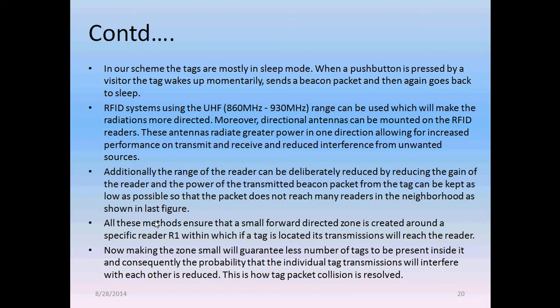All these methods ensure that a small forward directed zone is created around a specific reader R1, within which if a tag is located, its transmission will reach the reader. Now, making the zone small will guarantee fewer tags to be present inside it, and consequently the probability that the individual tag transmissions will interfere with each other is reduced. This is how the tag collision is resolved.